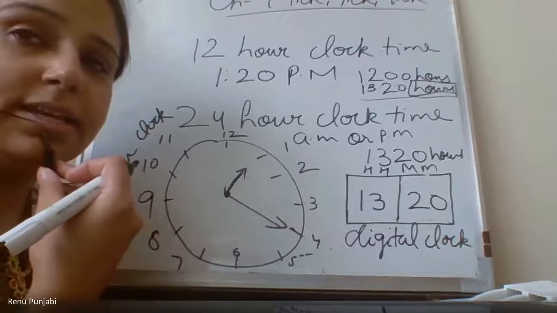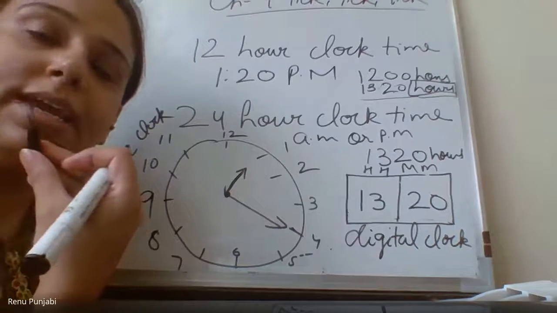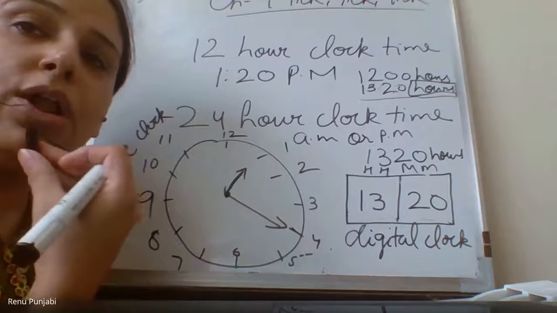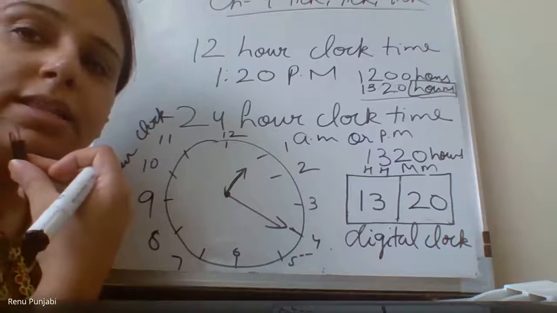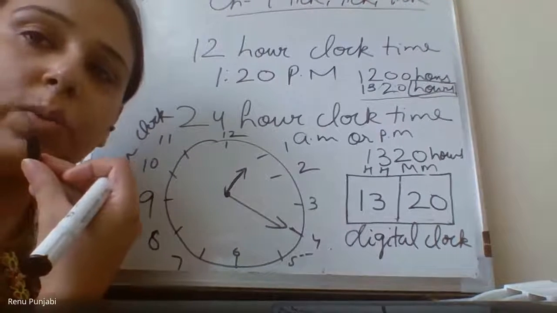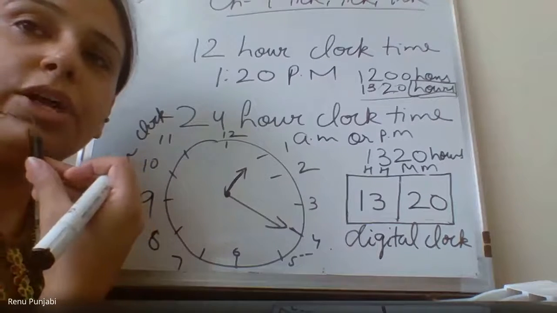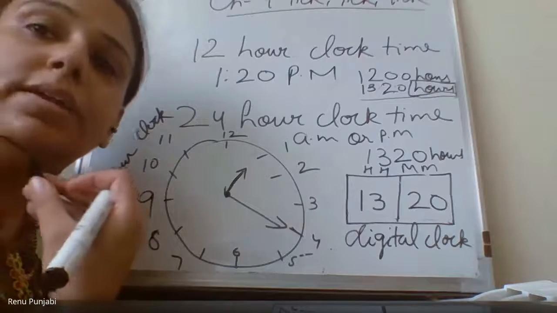Yes, very good, railway station, airport. Because they work on an international basis, they always mention the time in the 24-hour clock time, and people get confused.